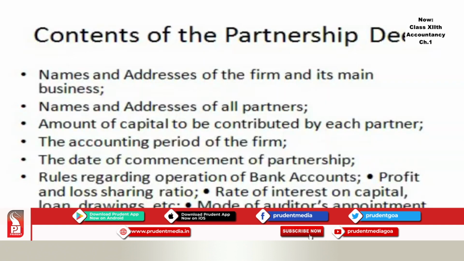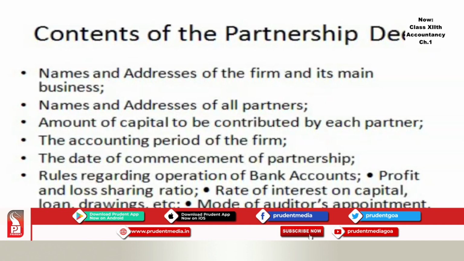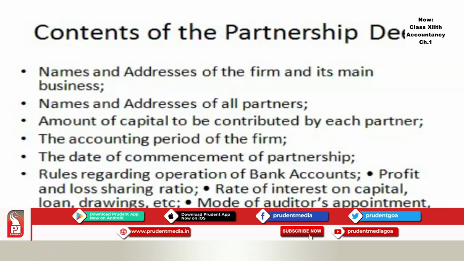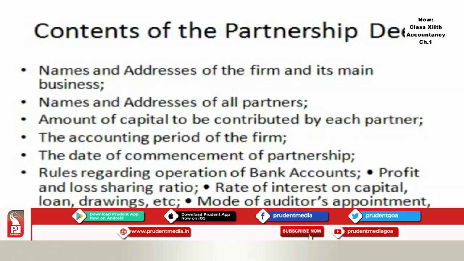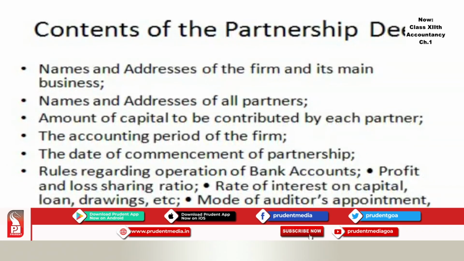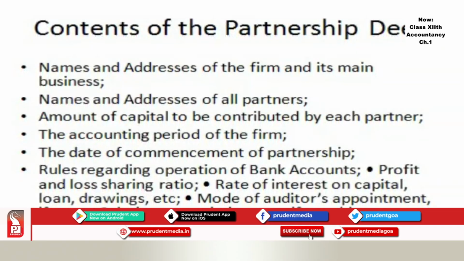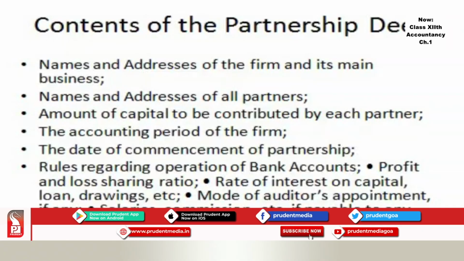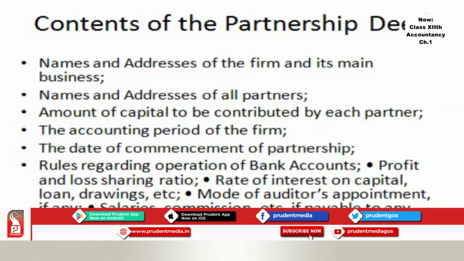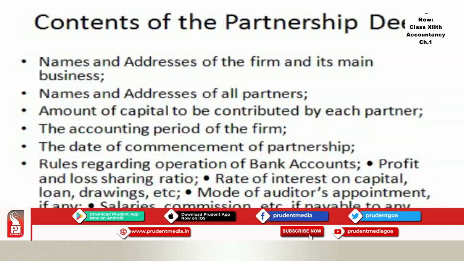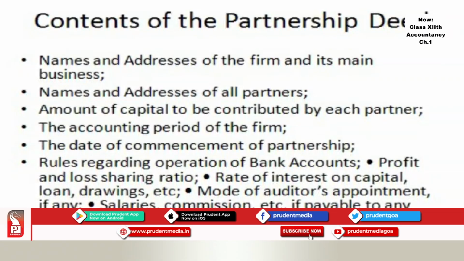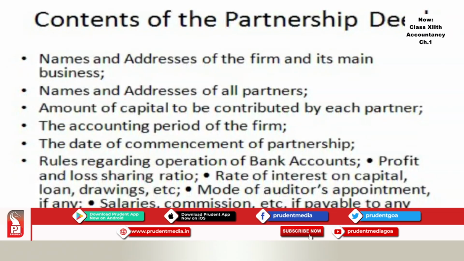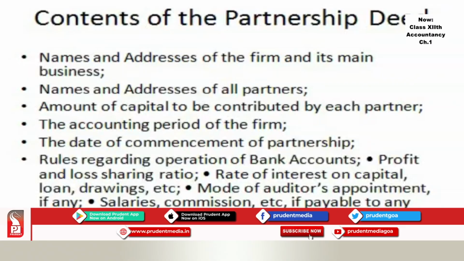First and foremost, what you should have: name and address of the firm and its main business. Then you need to have names and addresses of all the partners. Then you need to have the amount of capital to be contributed by each partner. Then the accounting period of the firm. Then the date of commencement of partnership. You all should mention it right in the partnership deed.